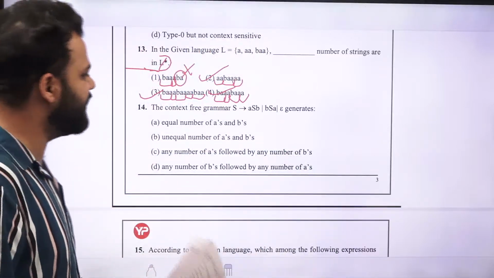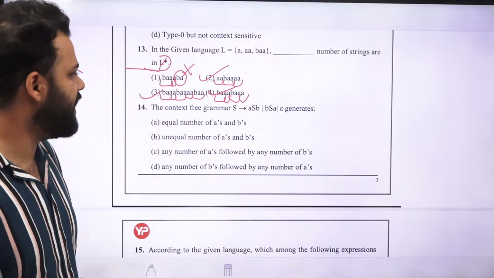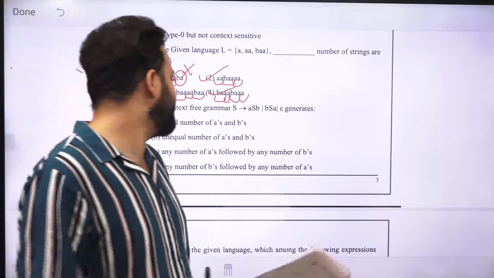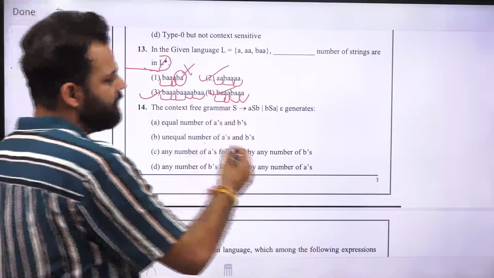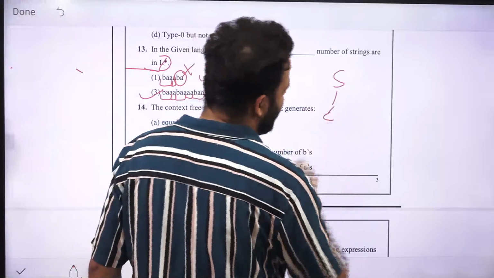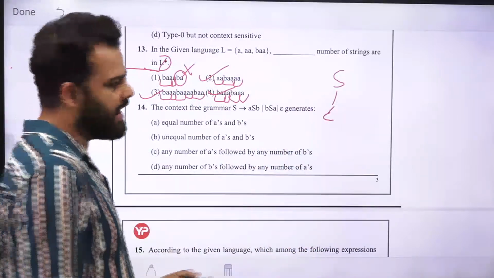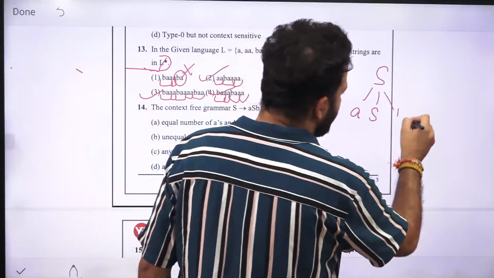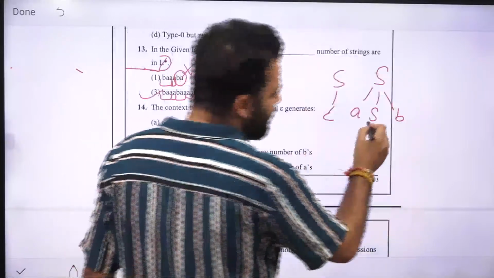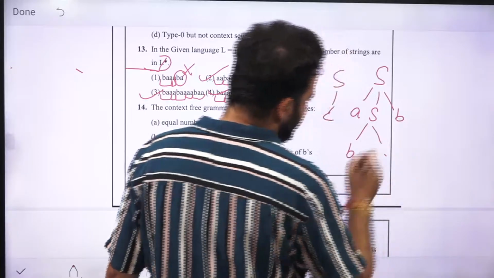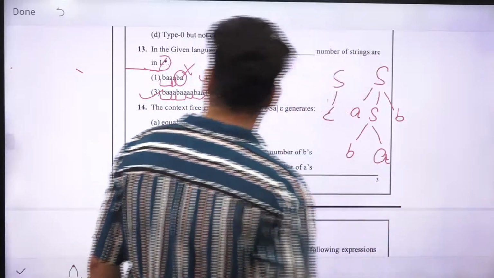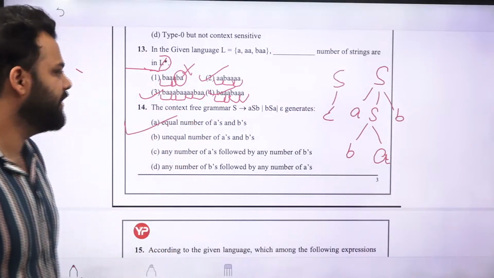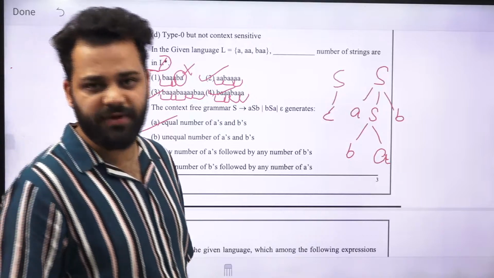Next is context free grammar. S goes to ASB, BSA, and epsilon. What does it generate? From S, first of all you can make epsilon. Pretty simple production. After that, whenever you make an A, you are making a B with it, and whenever you make a B, you are making an A with it. So if you see the pattern, this language has an equal number of A's and B's.